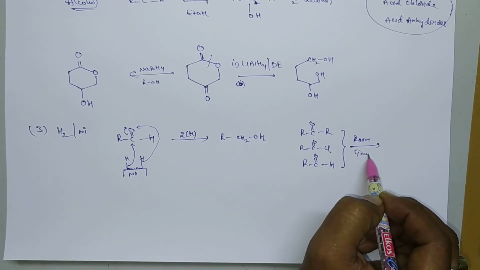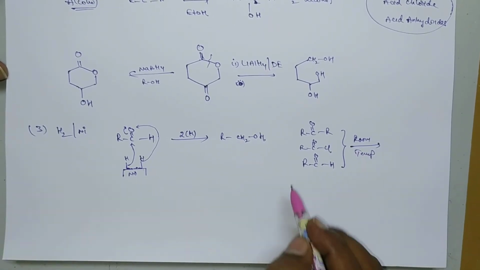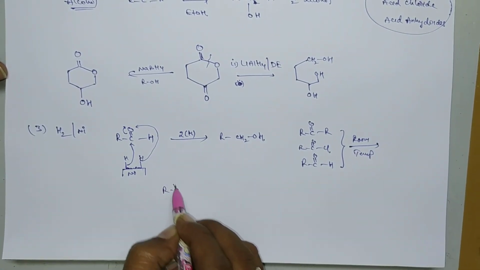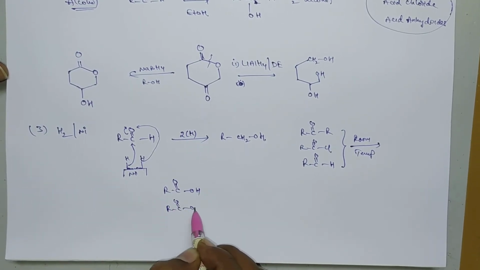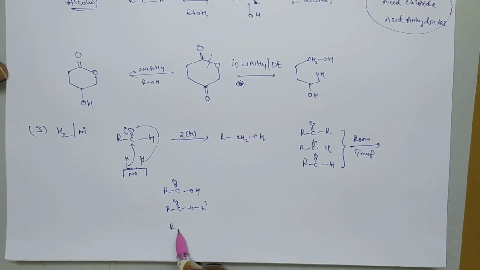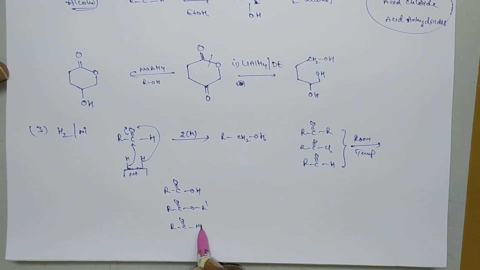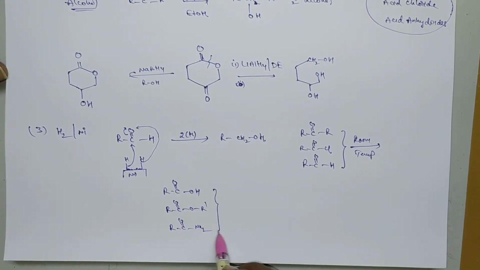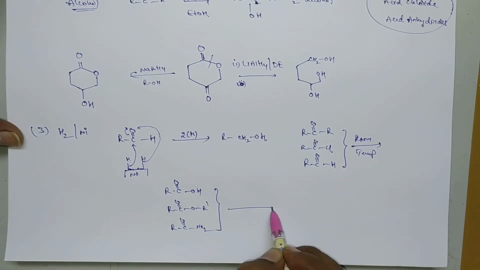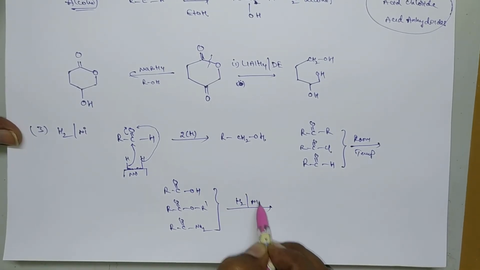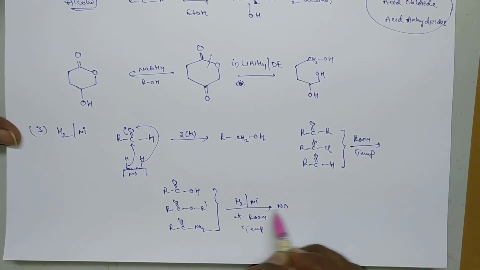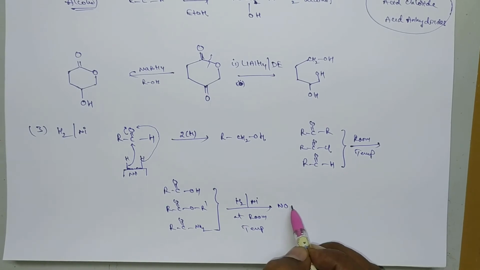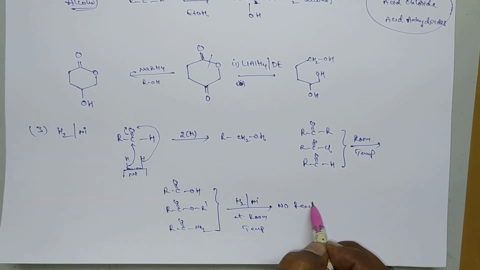But the remaining functional groups like acids or COOH, esters or COOR and amides or CONH2, generally these 3 can also reduce in presence of H2 and nickel, but at room temperature these 3 cannot be reduced. So no reaction takes place here.